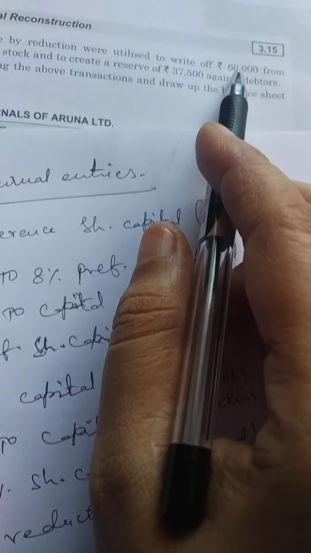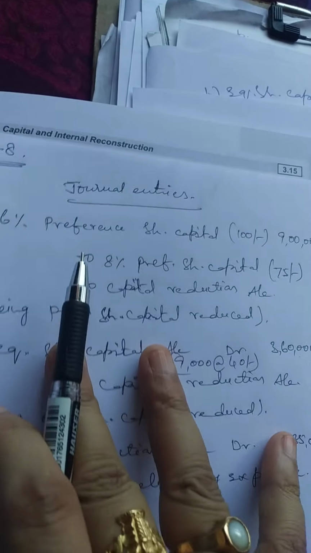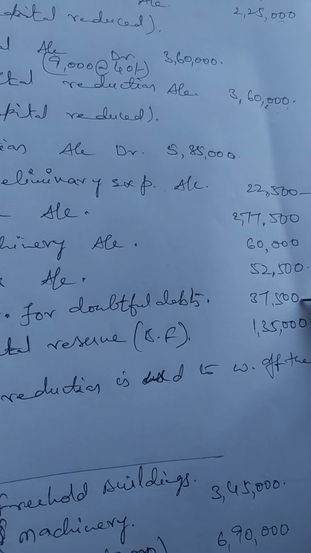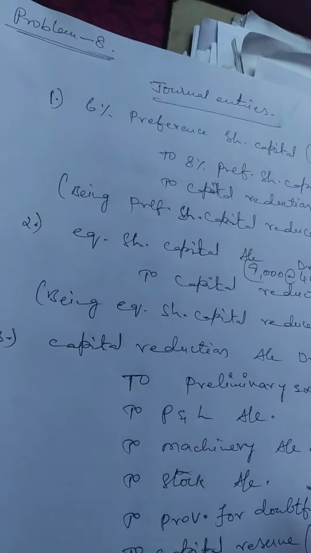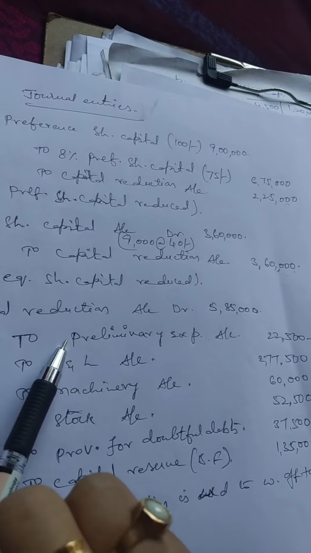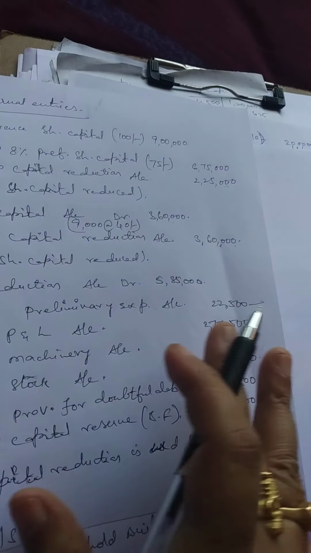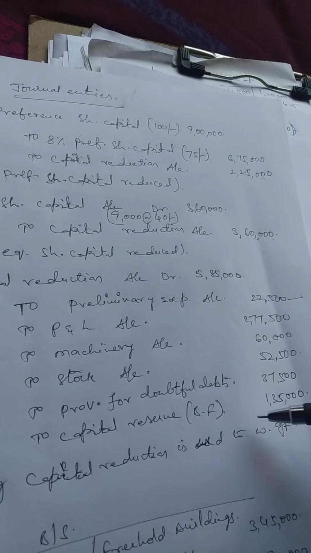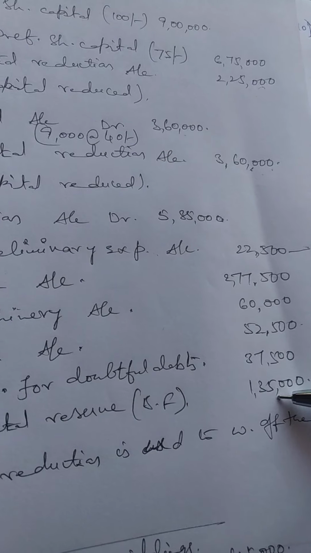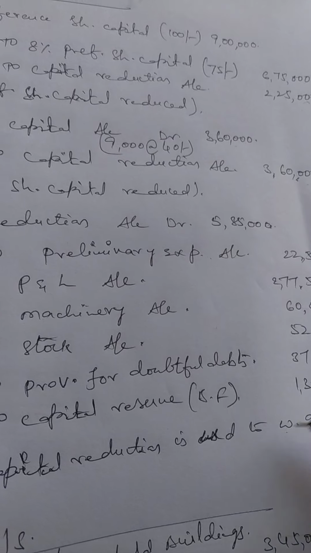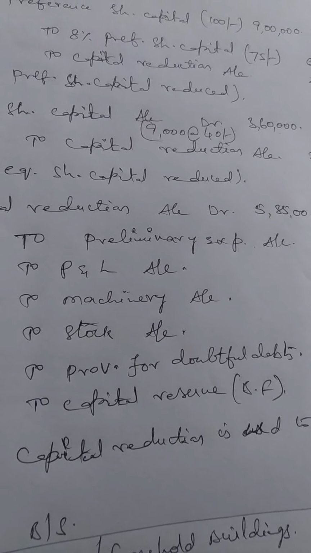He asked you to reduce from machinery. Here in the problem it was given to reduce 60,000, so we have done it. And from stock 52,500, provide for sundry debtors doubtful debts 37,500. From capital reduction, we have appropriated all these write-offs and adjustments that the company asked us to do. Even after doing all these adjustments, we were left with a capital reserve, that is the balancing figure, girls, this is not given in the problem, of 1,35,000. This is how we have reduced capital and written off certain long-term assets.